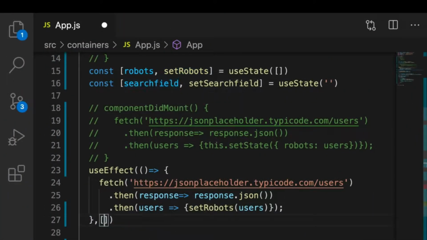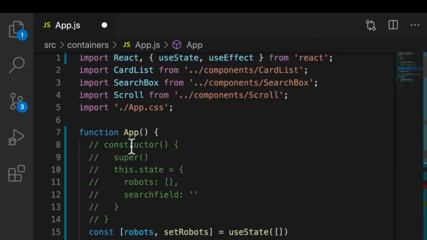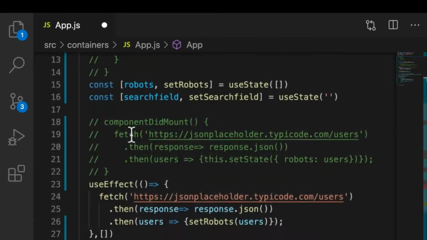Instead, we want to give it an empty list or an empty array. Because what does that mean? It means, hey, only run useEffect when this changes. But when the list or the array is empty, it's a shortcut for doing componentDidMount. Hey, just run useEffect initially when the component mounts, when the app is rendered. So the componentDidMount shortcut is essentially this, adding an array. I know it's tricky, maybe it doesn't make sense. It's just a quirk, a thing that you just have to remember with React.